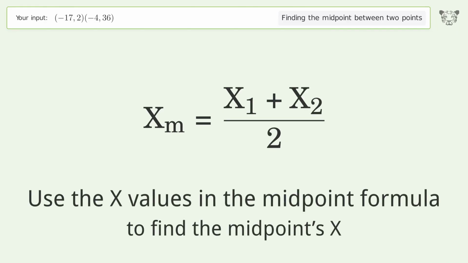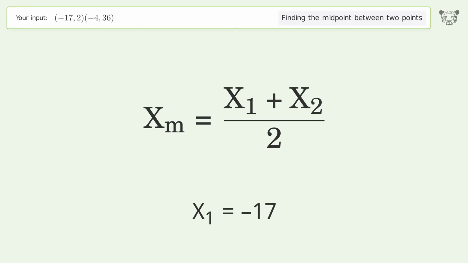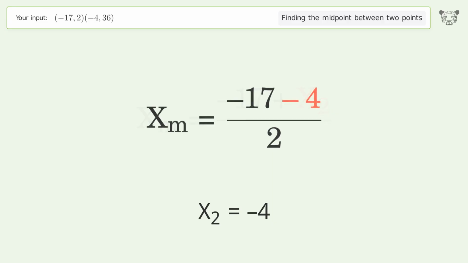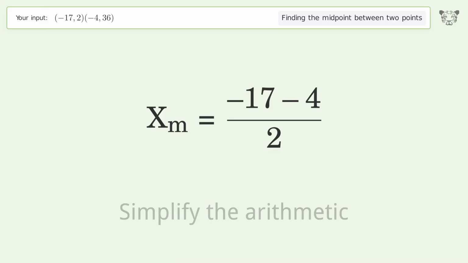Use the x values in the midpoint formula to find the midpoint's x. x1 equals negative 17. x2 equals negative 4. Simplify the arithmetic.